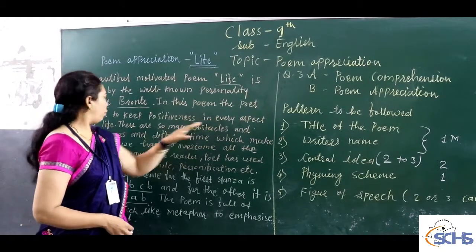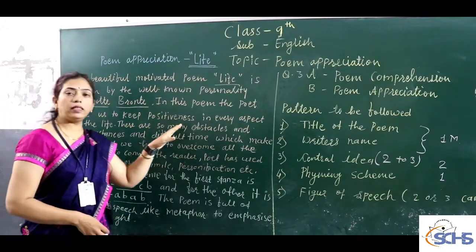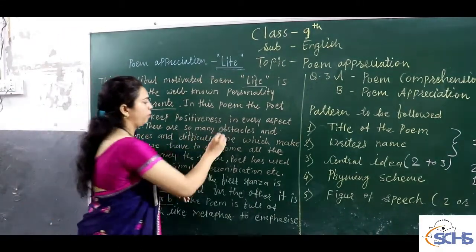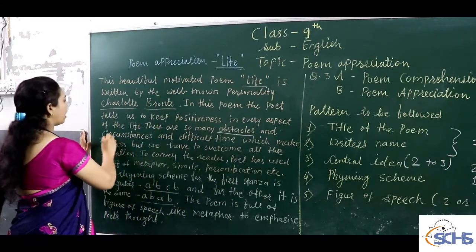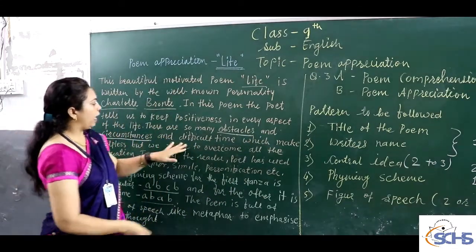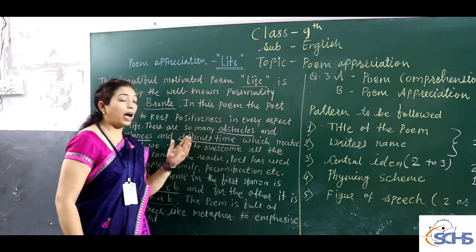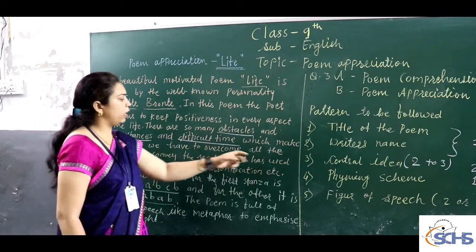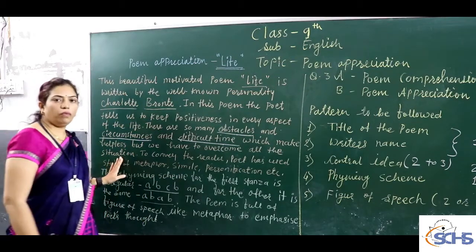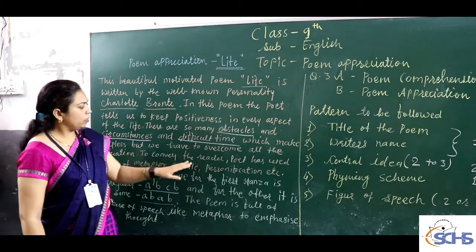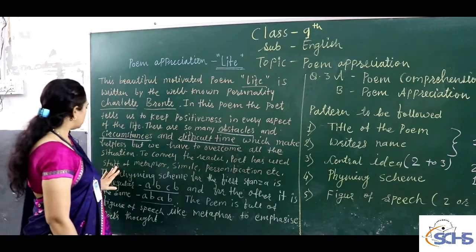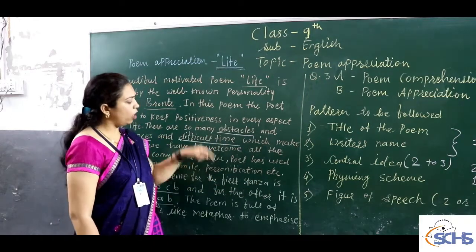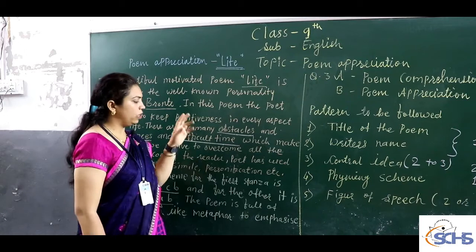In this poem, the poet tells us to keep positiveness in every aspect of the life. There are so many obstacles and circumstances, means the difficult situation and the difficult time, or you can say hard time, which makes helpless, but we have to overcome all the situation with positiveness. To convey the reader, poet has used stuff of metaphors, simile, personification, etc. Means all points are included in this pattern.